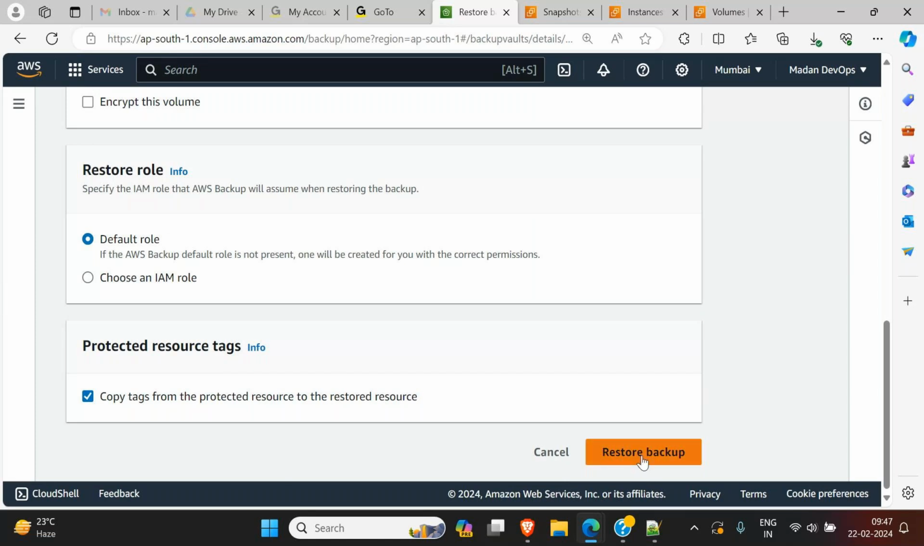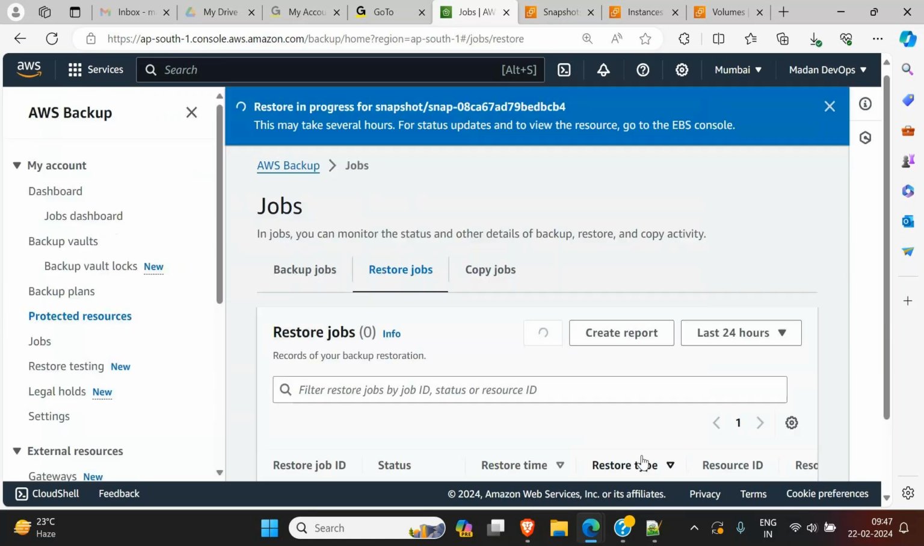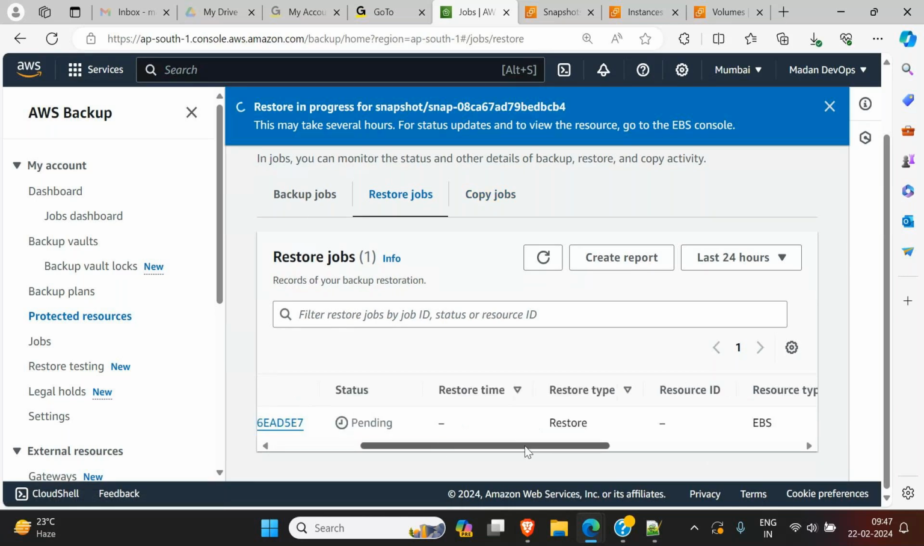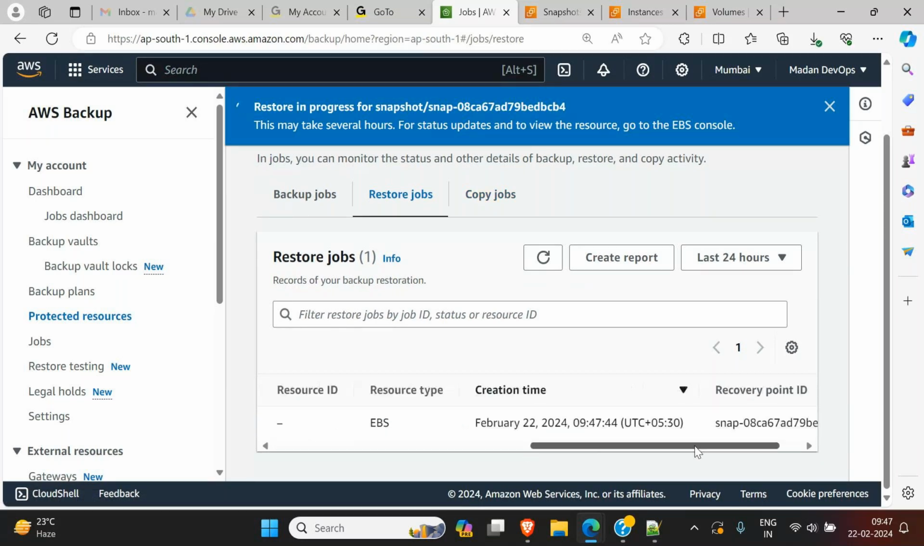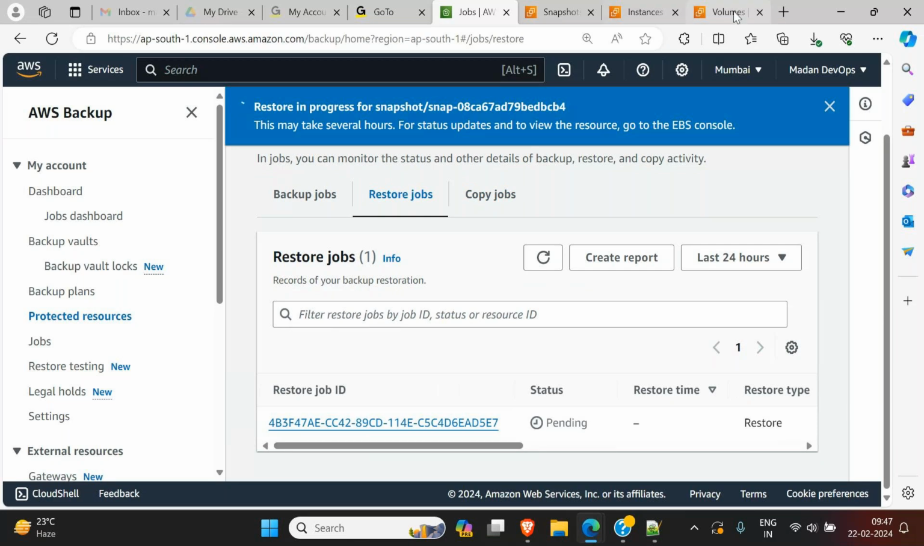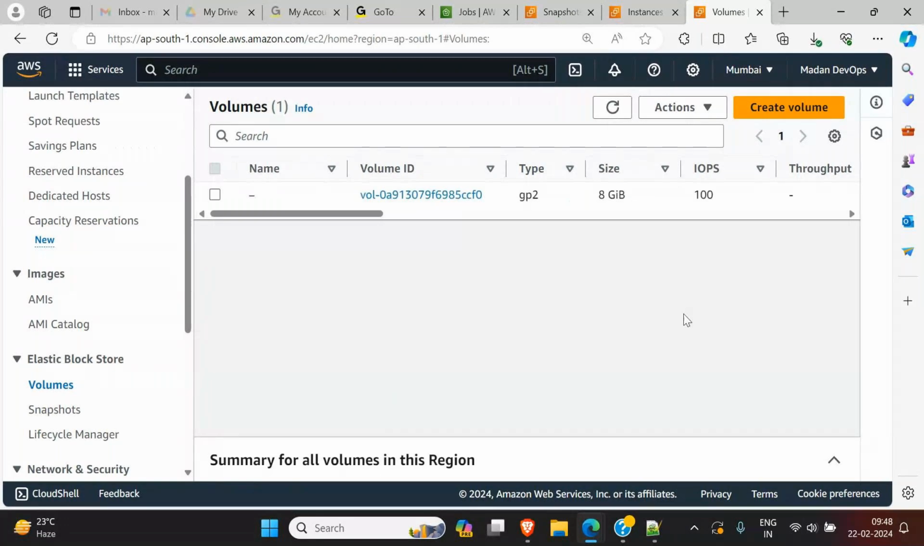Restore backup. You see now, you are in the restore tab. Restore is in progress for the snapshot. You come down, for this also a restore is coming up, a pending job is going on, right? Let's go to our volume section and let me refresh here. See, a new volume is created now, but the ID is different. Of course the ID will not be the same, the ID will change, but it will contain all the data whichever we have taken a backup of.